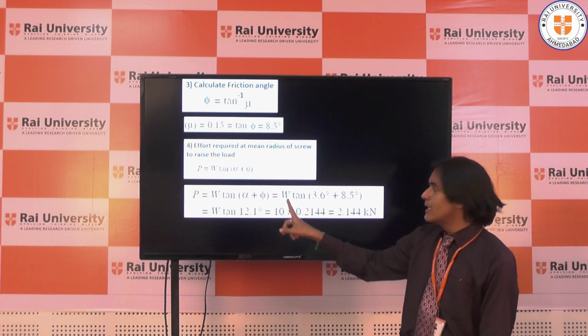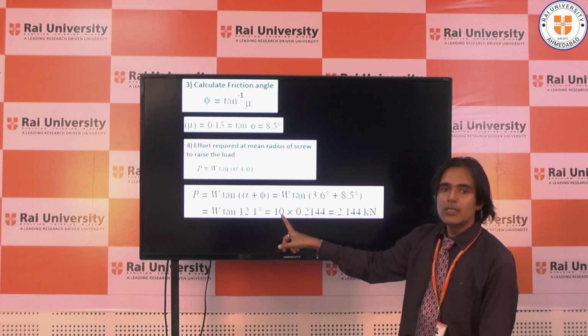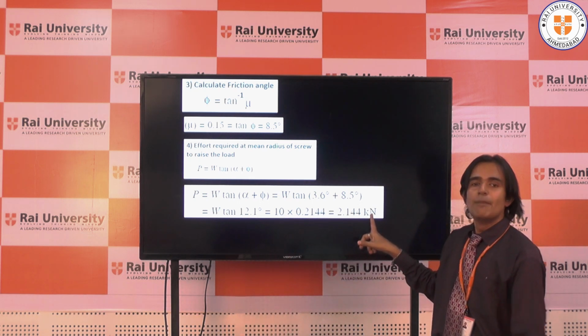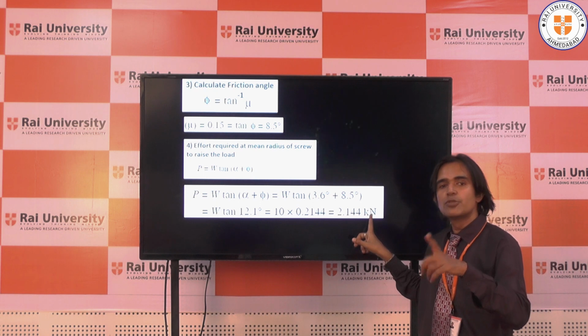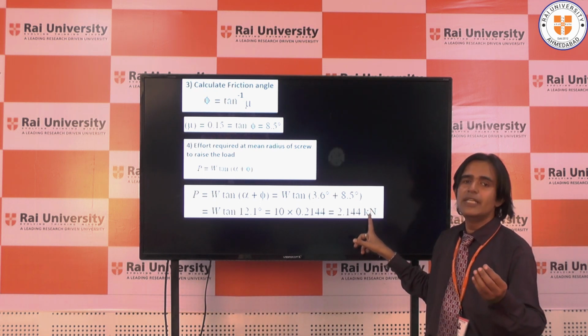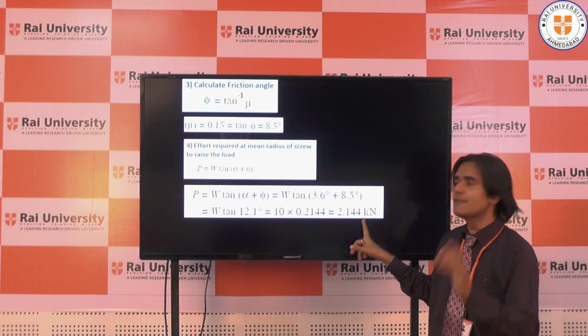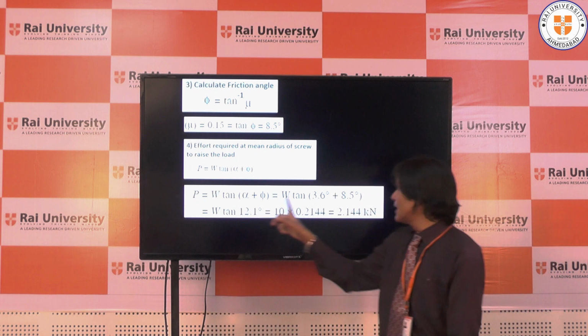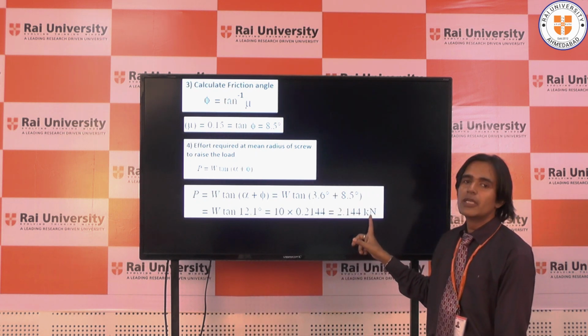W is already given, 10 into 10 raised to 3. If I put just 10, the value will come in kilonewton. But if I put 10 into 10 raised to 3, the value will come in Newton. It is as per your need how you want to solve the numerical. Here I've just kept 10 kilonewton. So I found out the value of effort as 2.144 kilonewton.